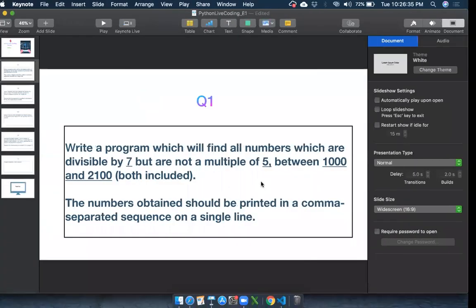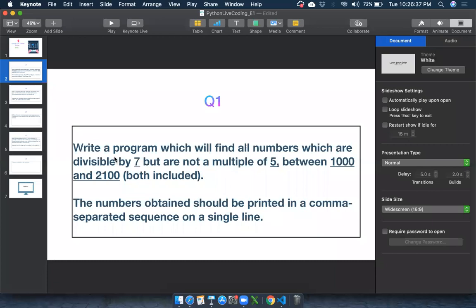Okay, so what is the statement again? I'm going to read it here. Write a program which will find all the numbers which are divisible by 7 but not multiples of 5, between 1000 and 2100. In the output, if this equation is satisfied, the numbers should be presented, and the numbers obtained should be printed in a comma separated sequence on a single line.